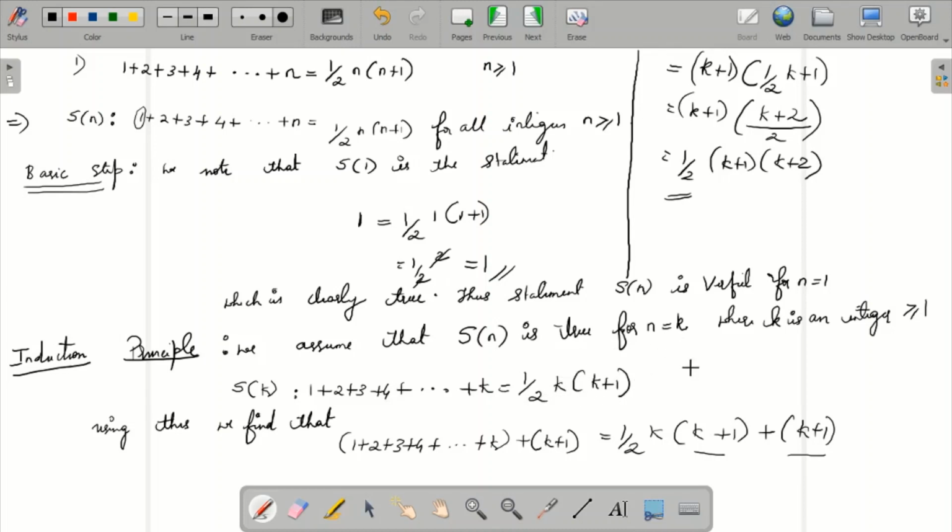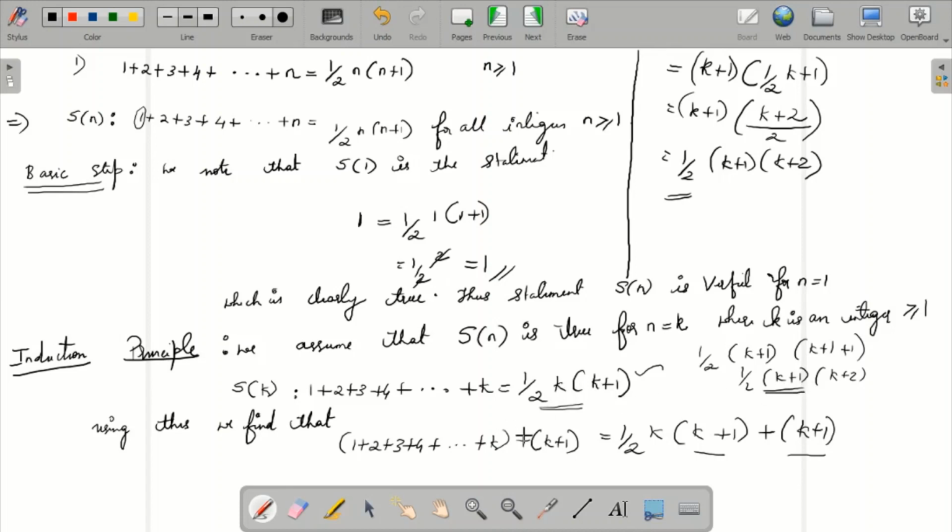If it is k, you got half k into k plus 1. If it was k plus 1, how will this equation be? I'll just write it here. Half, instead of k it should be k plus 1, so it will be k plus 1, this k will be again k plus 1, and plus this one. So it is nothing but half into k plus 1 into k plus 2. This is the required result. When I take it as whether it is true for k plus 1, I will replace k with k plus 1. So half into k plus 1, k plus 1 plus 1. This is what I'm supposed to write.